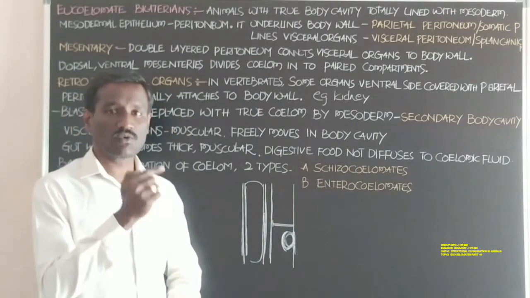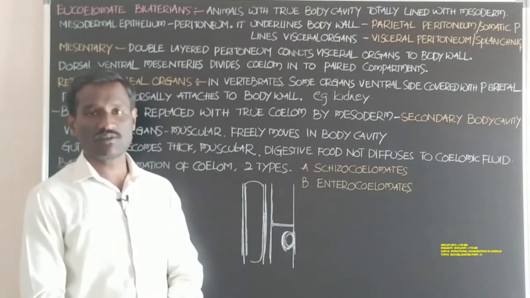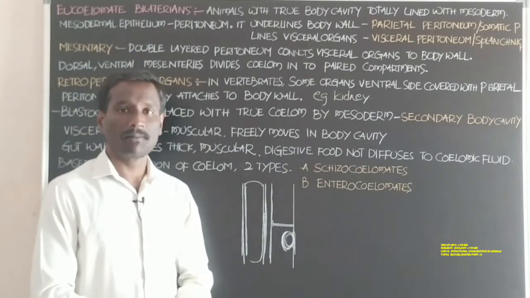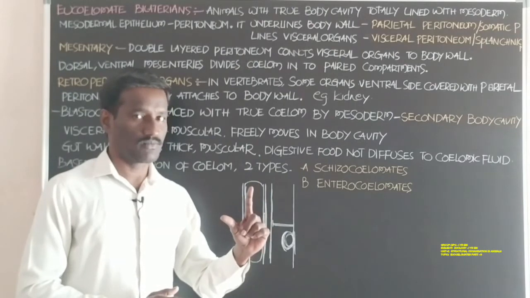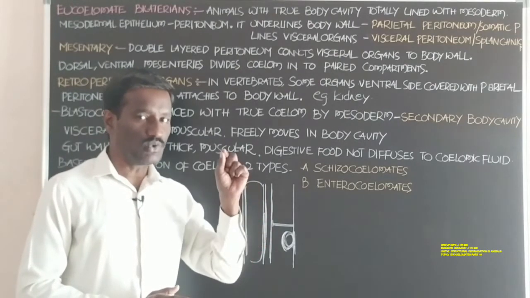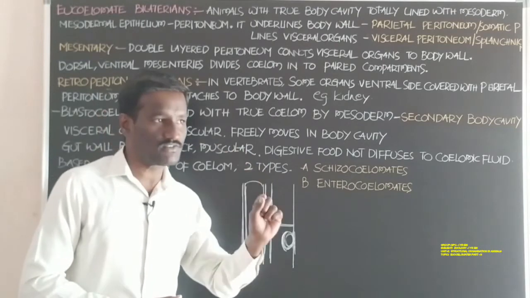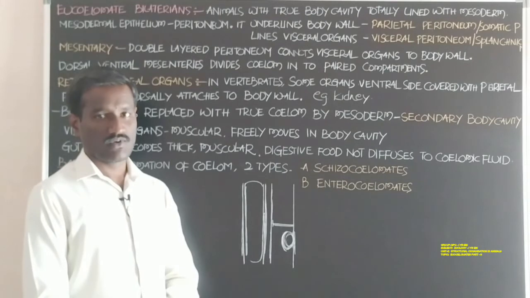At the same time, a circulatory system is developed in these animals. Which animals show the eucoelom, the true coelom? In these animals, a circulatory system is developed for the transport of digested food particles to the body parts.